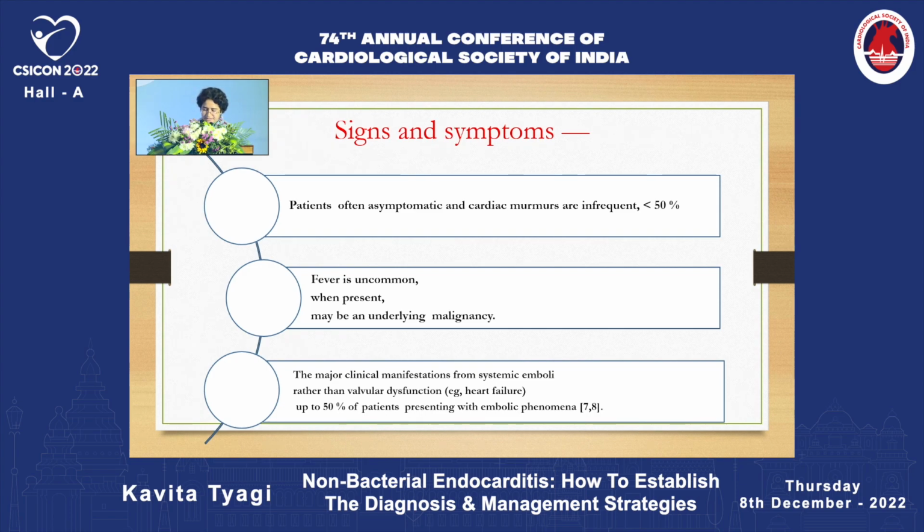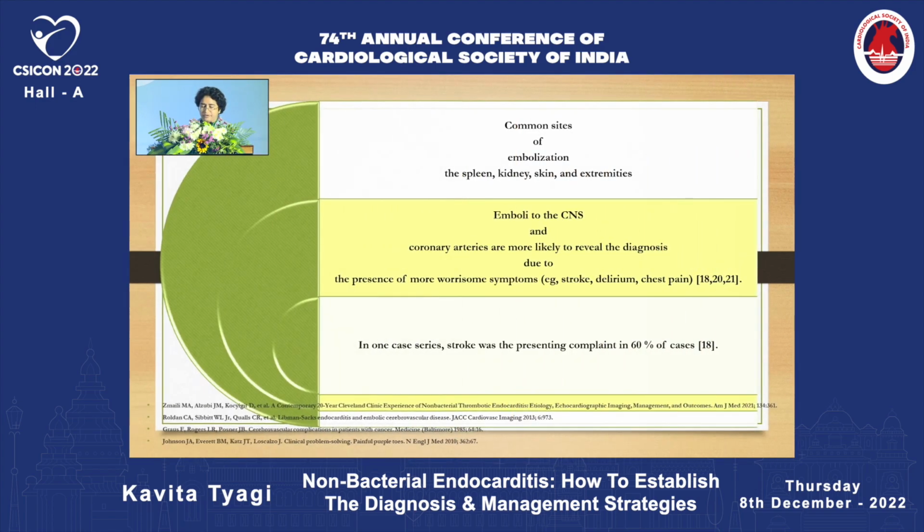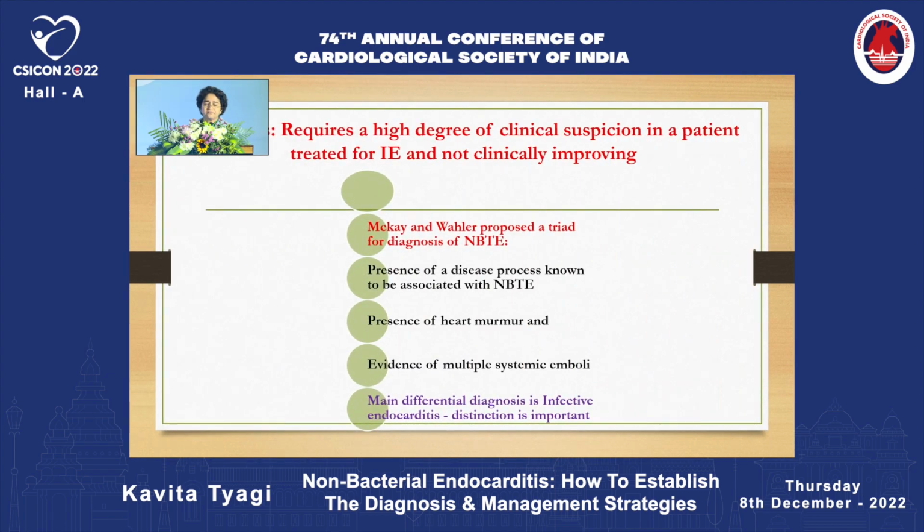The major clinical manifestations are from systemic emboli rather than valvular dysfunction. Up to 50% of patients present with embolic phenomena, and that is where the importance of clinical suspicion comes in. Common sites of embolization include spleen, kidney, skin, and extremities. Emboli to the CNS and coronary arteries are more likely to lead to diagnosis because the presentation is more worrisome and faster. In one case series, stroke was the presenting complaint in almost 60% of cases.